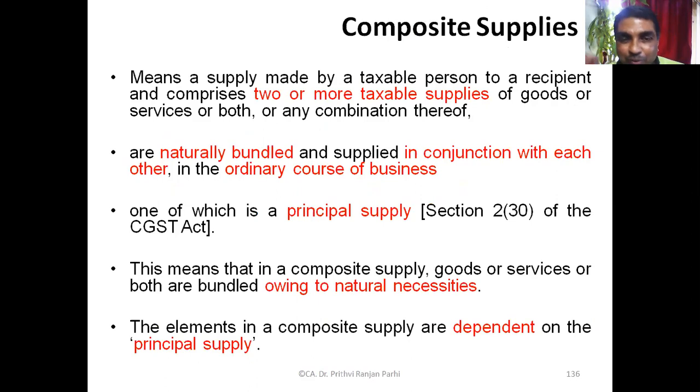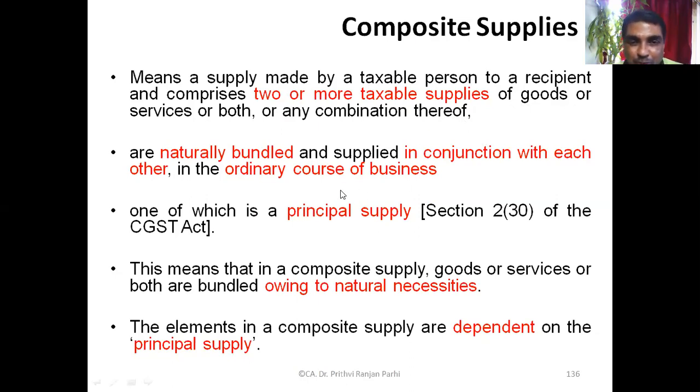Now coming to the explanation of composite supply. What does it mean? It means a supply made by a taxable person to a recipient and comprising two or more taxable supplies of goods or services or both, or any combination thereof. That means a single taxable person is supplying to a recipient, and it consists of more than one taxable supply. It may involve goods, services, or both that are naturally bundled.